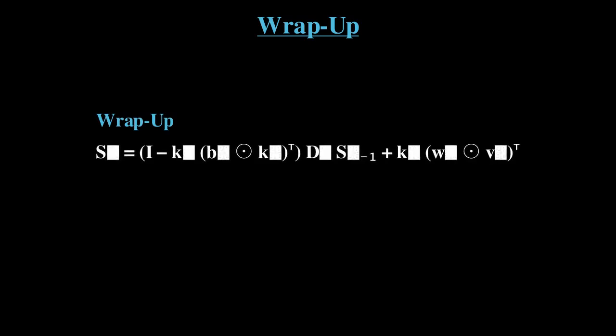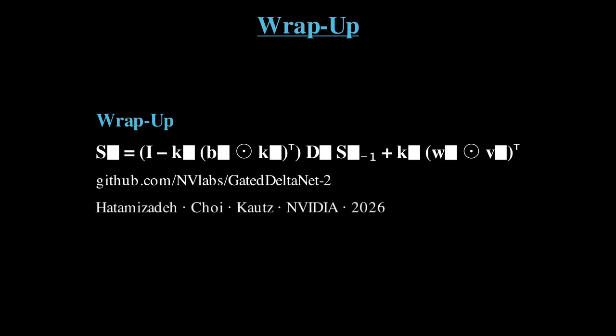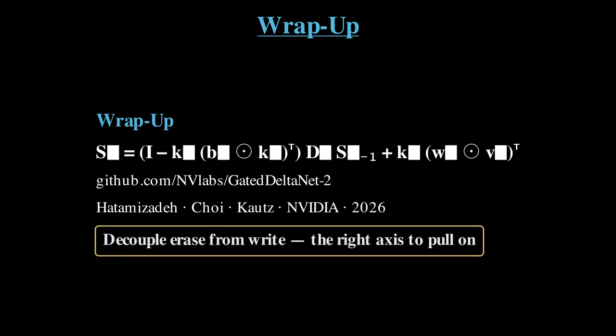To recap: channel-wise erase gate B on the key side, channel-wise write gate W on the value side, KDA and Gated DeltaNet recovered as collapsed cases, chunkwise WY form still tensor core friendly, and the best recurrent model at 1.3B on FineWeb-Edu with the biggest gains on long context retrieval. Code is at github.com/nvlabs/gateddeltanet2. If the bottleneck of fixed-state recurrence really is interference among compressed associations, then decoupling erase from write is the right axis to pull on.